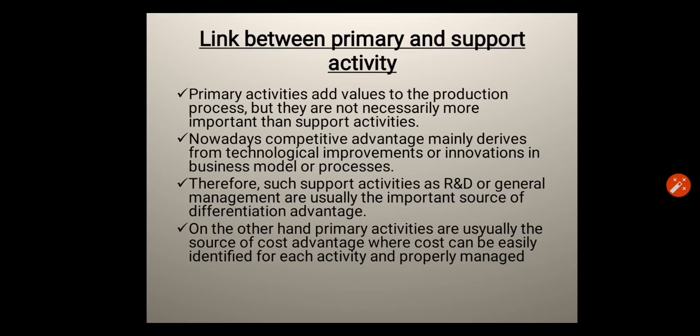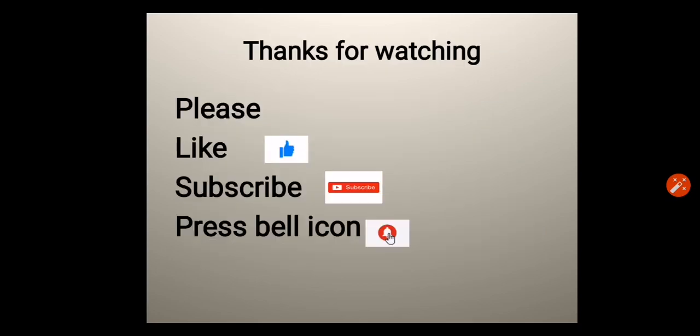Therefore, such support activities as research and development or human resource management are usually the important source of differentiation advantage. On the other hand, primary activities are usually the source of cost advantage, where cost can be easily identified for each activity and properly managed.